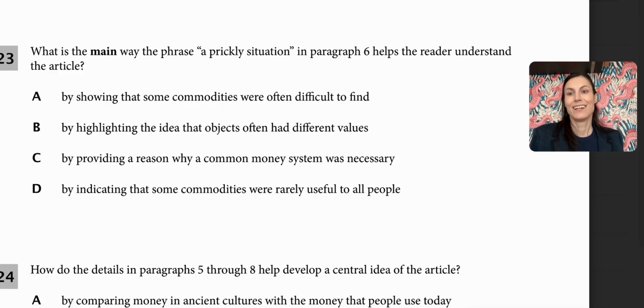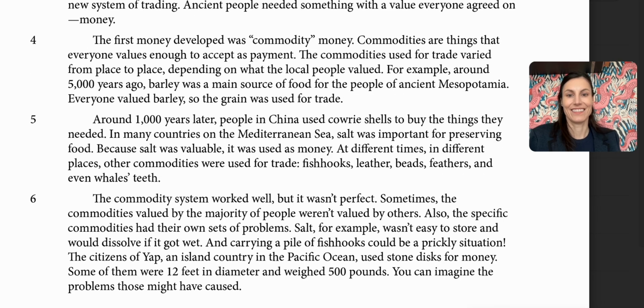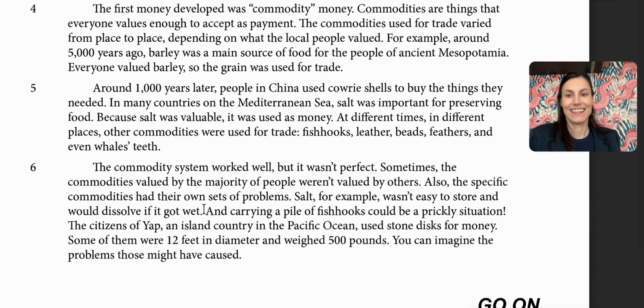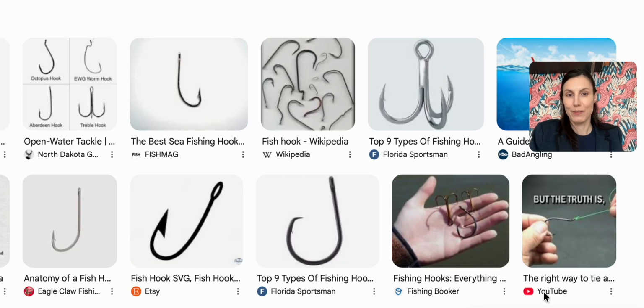Next one, what is the main way the phrase a prickly situation in paragraph 6 helps the reader understand the article? So the prickly situation one was about the fish hooks, right? And it's talking about how carrying the fish hooks could be a prickly situation. Because if you know what a fish hook looks like, it would not be very good to have stuffed into your pockets, right?